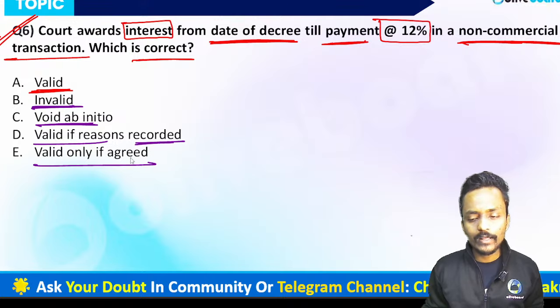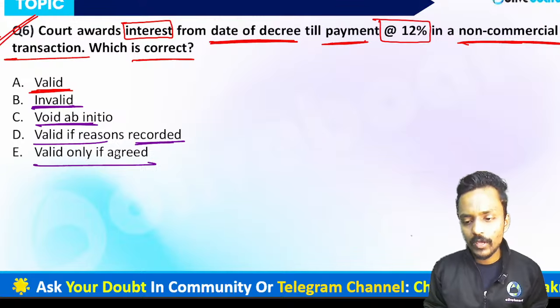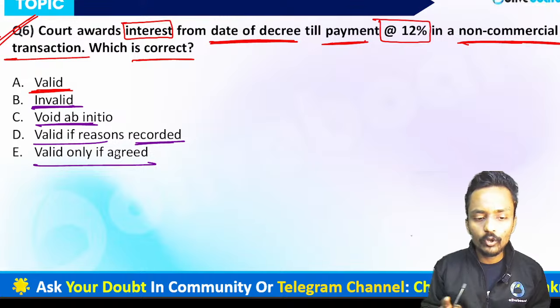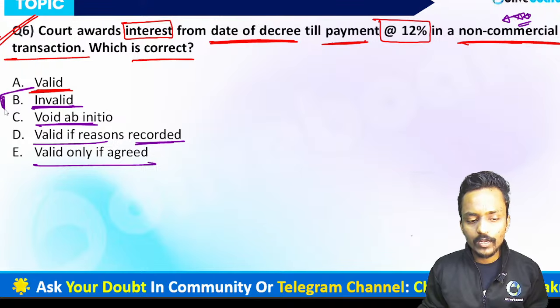So what do you think right now? Please let me know in the chat box. If the court awards an interest payment from the date of decree till the payment of the decree in case of non-commercial transactions, will this interest payment be valid or not? This is a perfectly amazing question. Yes guys, this particular interest payment will be invalid.